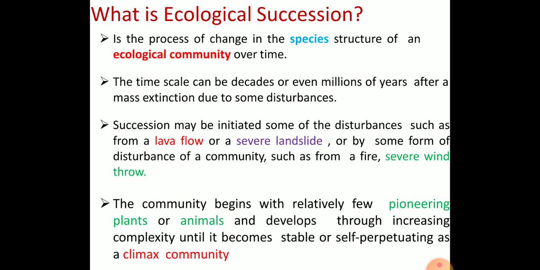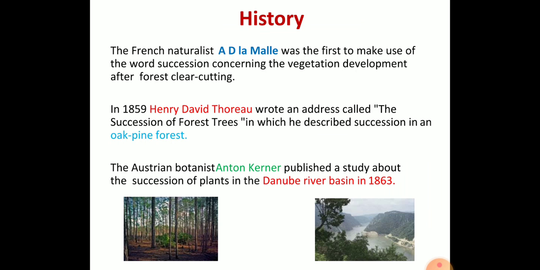Ecological succession is nothing but the process of change in the species structure of an ecological community over time. Here, the time scale can be even 100 years, 10 years, 20 years, 40 years, and so on, depending on the ecological situations. Usually, succession may start with bare rock or with an earlier existing community. In any ecological succession, plant communities are the beginners.